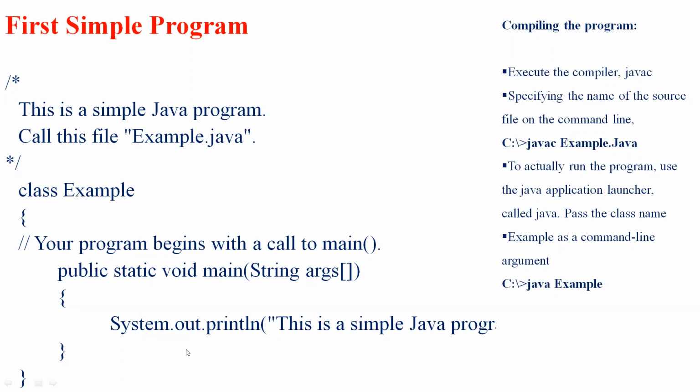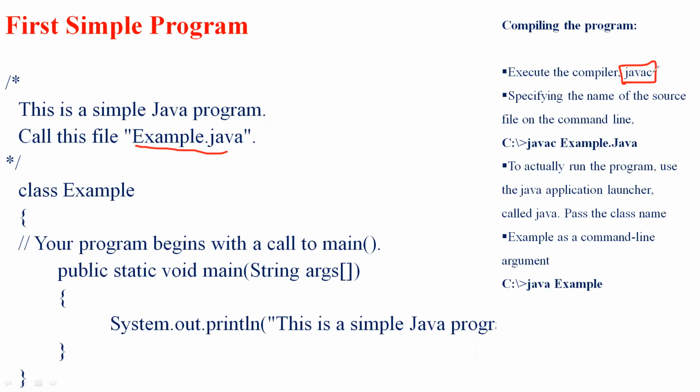As I said, the program name is example.java. In order to compile this program, we need javac, which is the Java compiler. So javac is the Java compiler which is used for compiling a Java program.